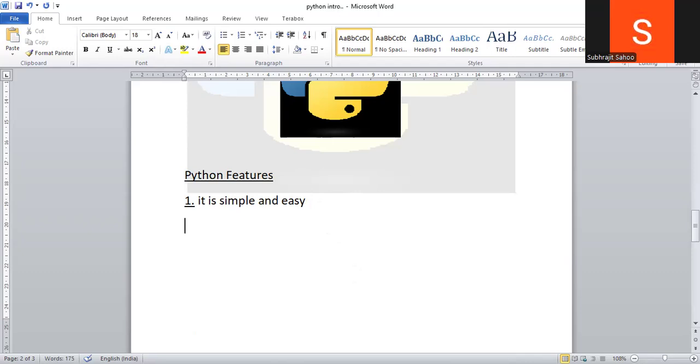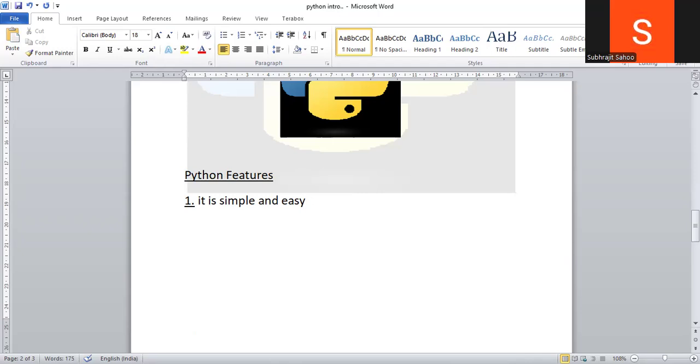Another point I would like to tell here: syntax is not so important. Syntax of the Python programming language is not so important here. Whereas in the C language, C++ language, Java language, every user needs to be alert about syntax, right? But here in Python, no such restriction, no such difficult syntax is there. From that point of view, Python is simple and easy, right?